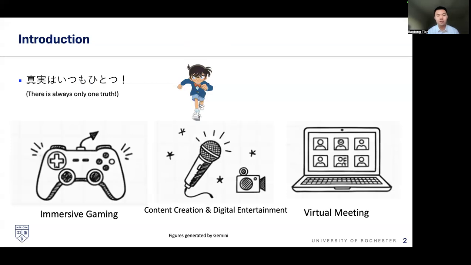So streaming voice conversion also has real-world applications like immersive gaming, content creation, digital entertainment, live streaming, and also virtual meetings.